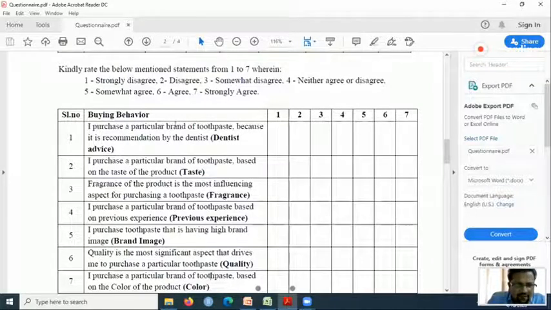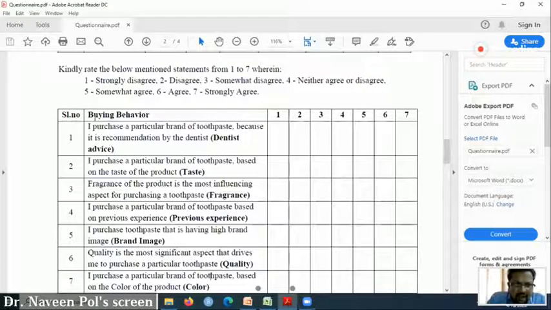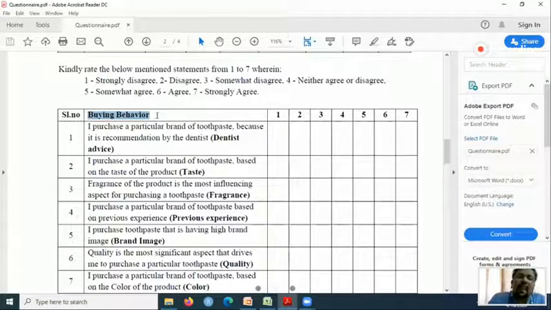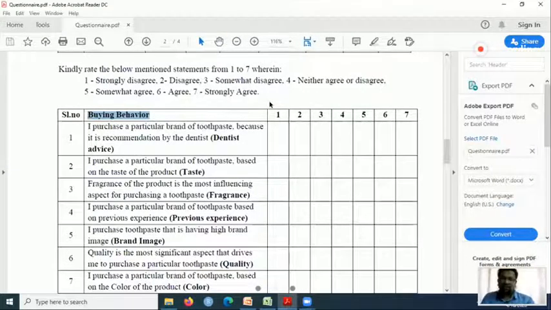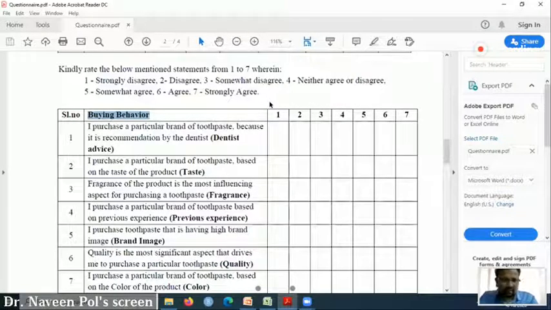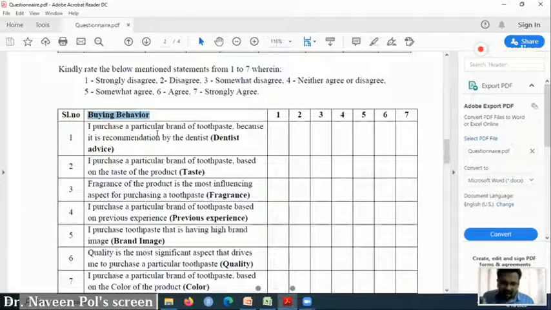1, 2, 3, 4, 5, 6, 7, because these 7 put together tell us that these 7 statements are called buying behavior. For buying behavior in particular, you are not giving any responses. You are giving responses to these statements. Based on these responses, we will be able to tell that this is called buying behavior. Because buying behavior, as per this particular research, cannot be measured directly. It varies research by research, study by study, but overall you understand the basic concept.